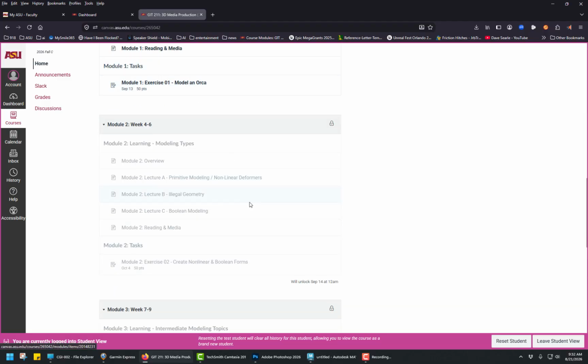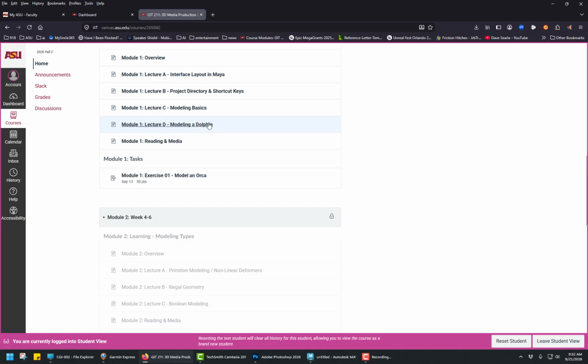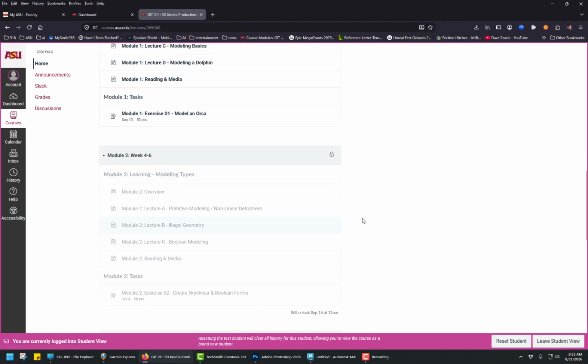Once we get the orca all down, though, you'll make your mistakes on the dolphin, and then you'll jump into the modeling of an orca. And the second and third time you do a thing, and this is very similar to the dolphin, it's not exact, and that's an important thing. Pay attention to the proportions of the character. So be aware of that.